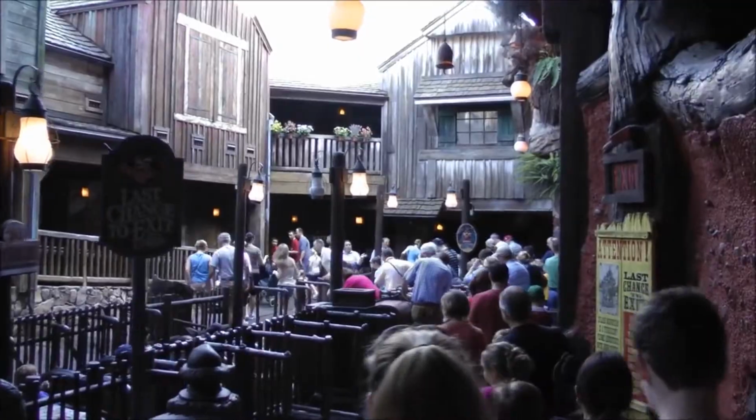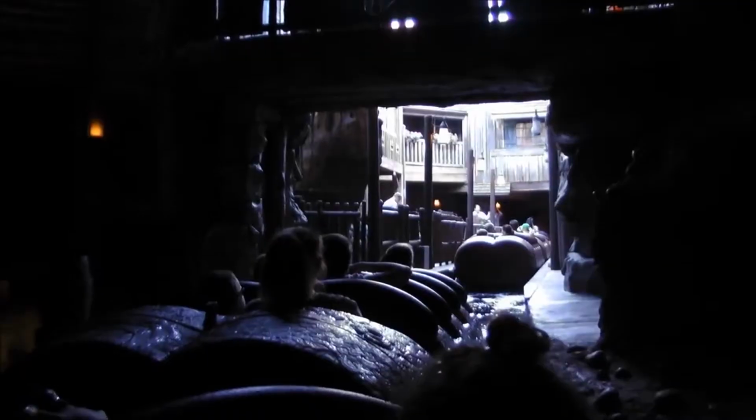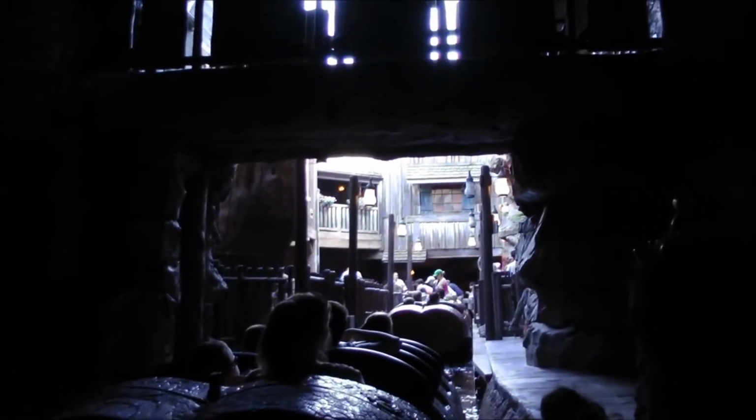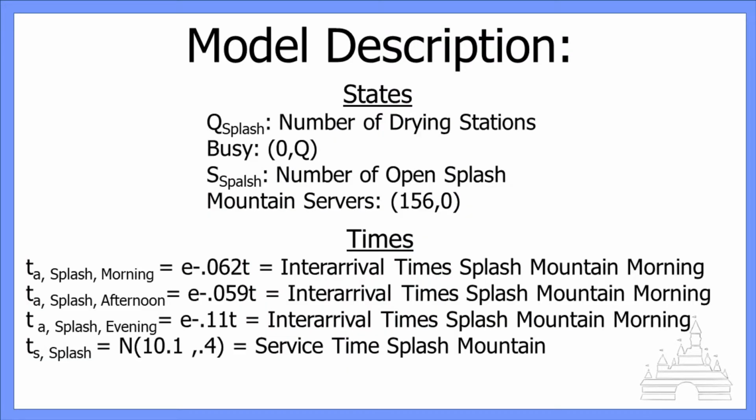For loss, we included the park's operational time, the previously mentioned arrival times, the customer bulk rate, and the service times. For policies, we have that the customers are served on a first-in, first-out basis, and that the queues are infinite. Splash Mountain services 440 riders at a time, and the ride only runs when it's fully occupied. Entity-wise, we have our queue with an infinite buffer, as well as the customers who wait in the queue, which are temporary entities. For states, we have Q Splash, which represents the number of customers waiting. S Splash represents the number of open servers. For us, this is trains.